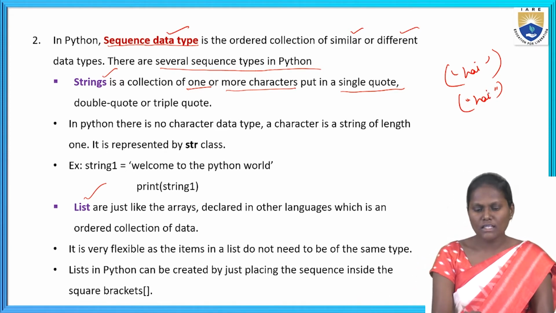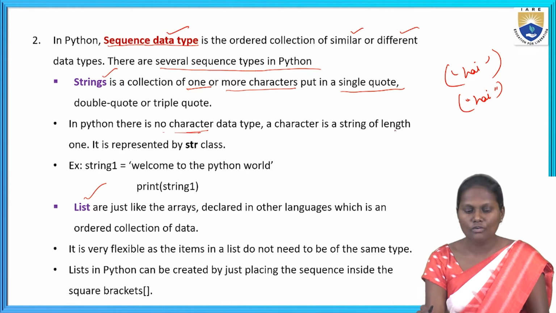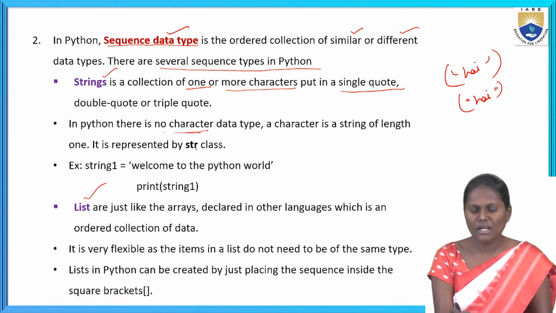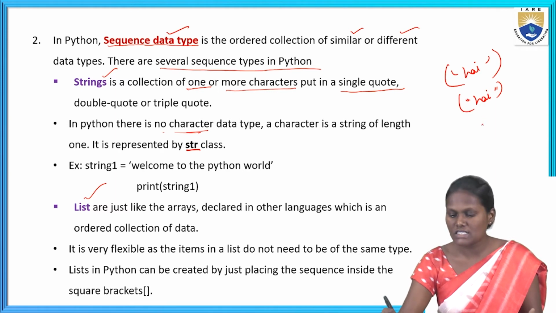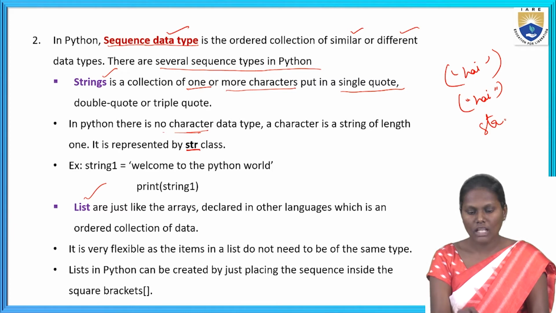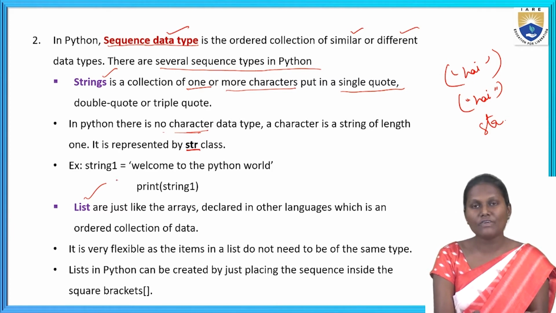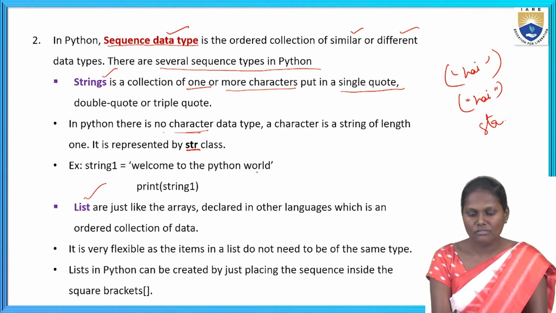Okay. Next, in Python there is no character data type. There is no character data type, as a character is a string of length 1. It is represented by the str class. In Python, a string is represented as str. Okay. Example: here I had given the example. We can execute this one in the IDLE also. I had given the example as welcome to the Python world.